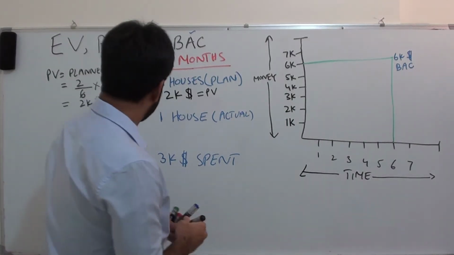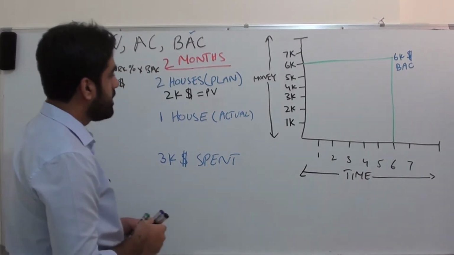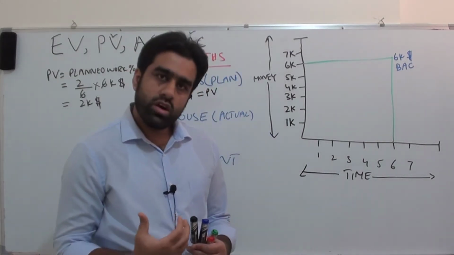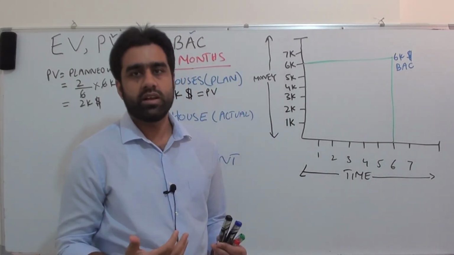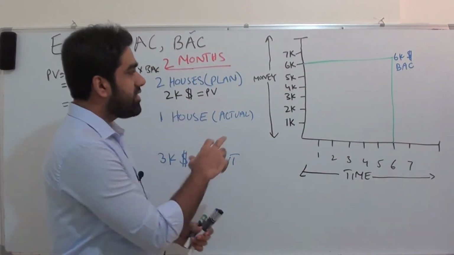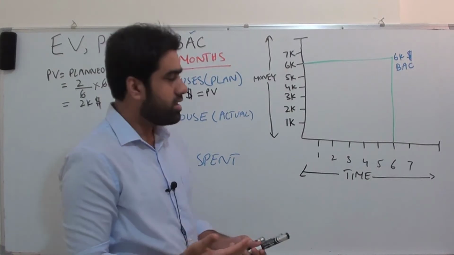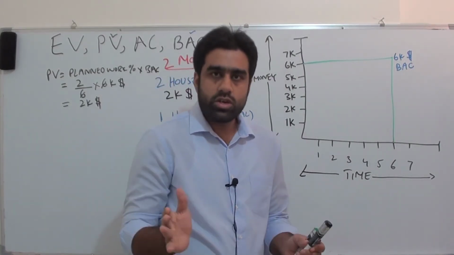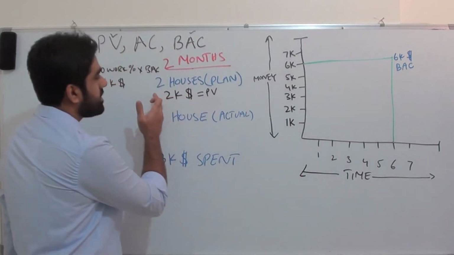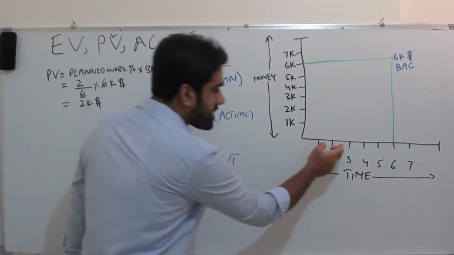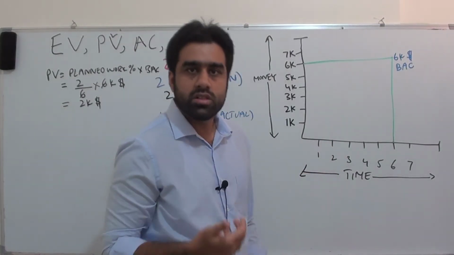Next is earned value. Earned value is something we calculate based on the actual work that has been done. Planned value we could calculate even before the execution. Even if we haven't started project execution, we could still say that after 2 months the planned value will be $2,000. After 3 months, what will be the planned value? $3,000.